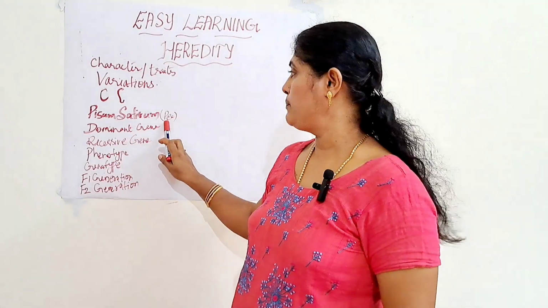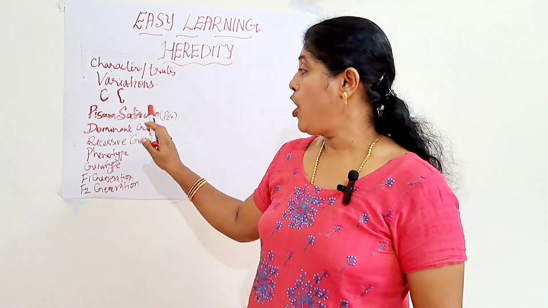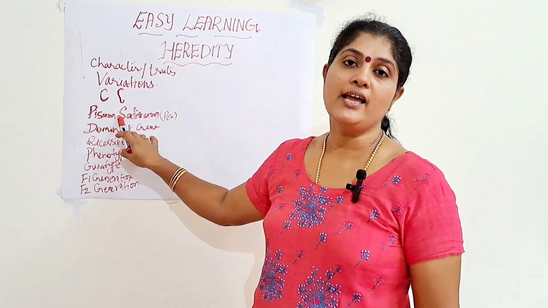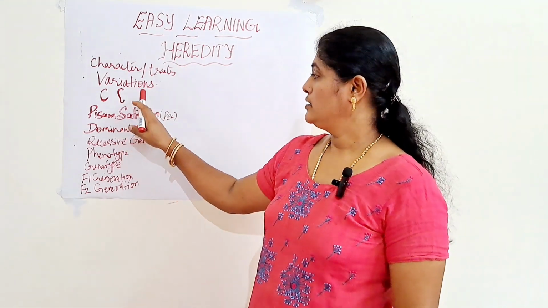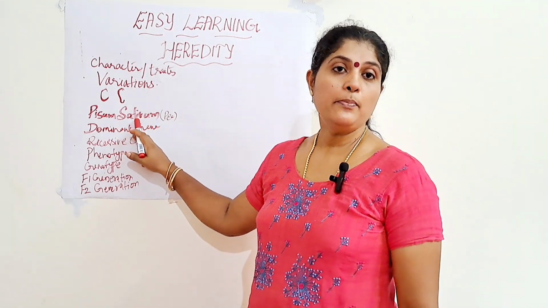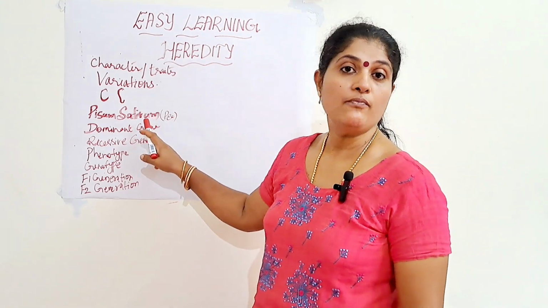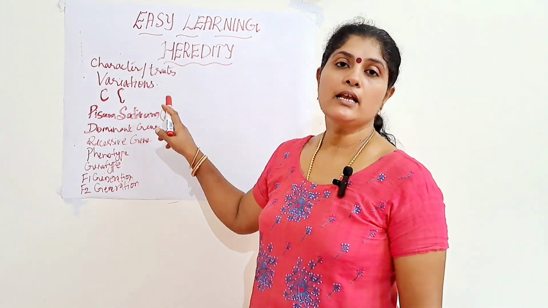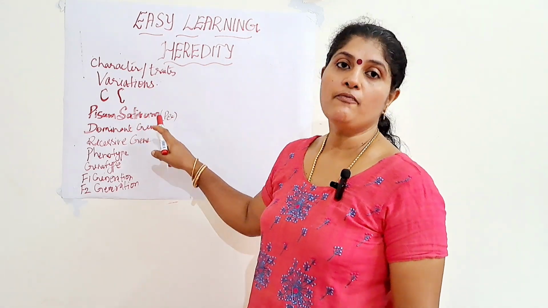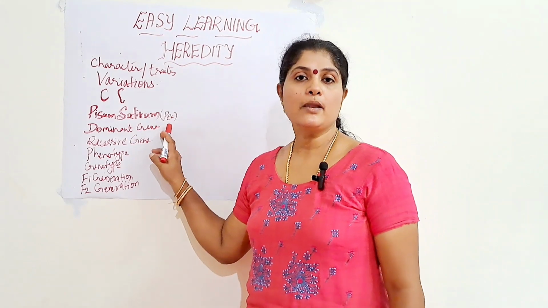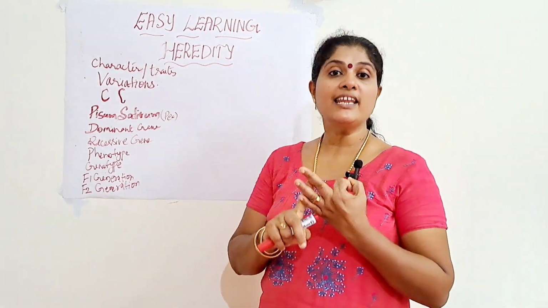Why did he select the pea plant? That is very, very important. Always the question is repeated: what are the main reasons to select the pea plant for the experiment? Because Gregor Mendel selected the pea plant for his experiment, a very important question that is often repeated in the board exam is why Gregor Mendel selected the pea plant for his experiment of inheritance. Okay, so he selected pea plants mainly for three reasons.